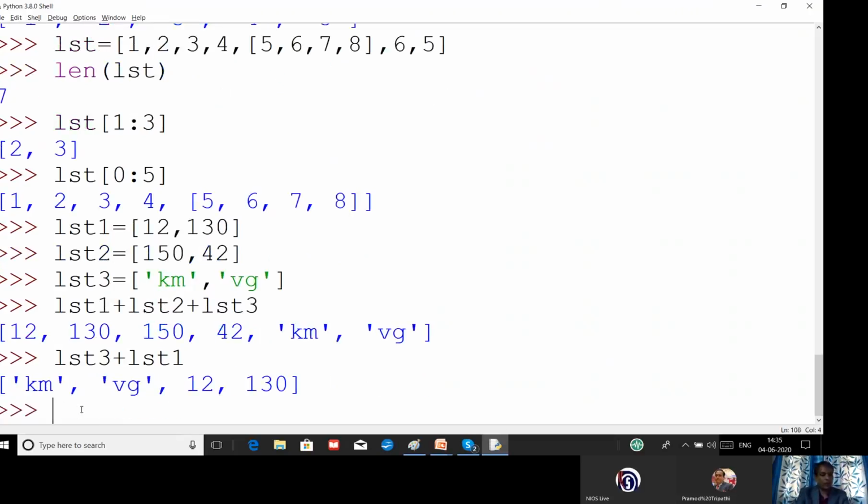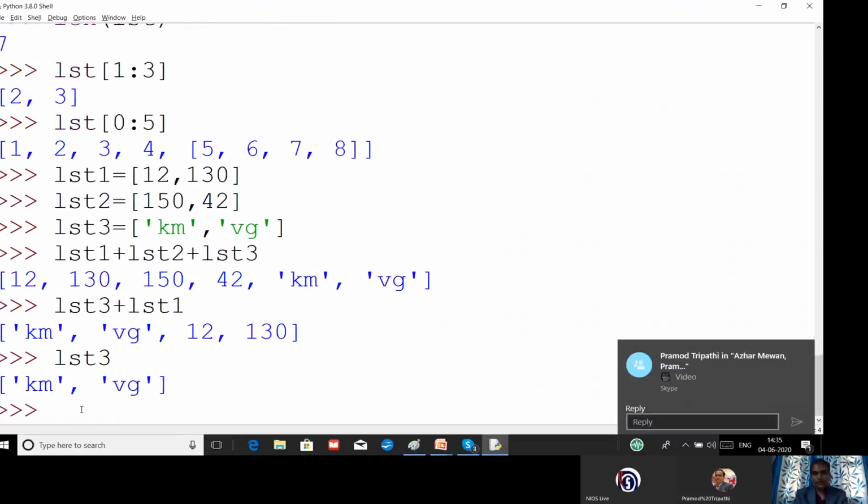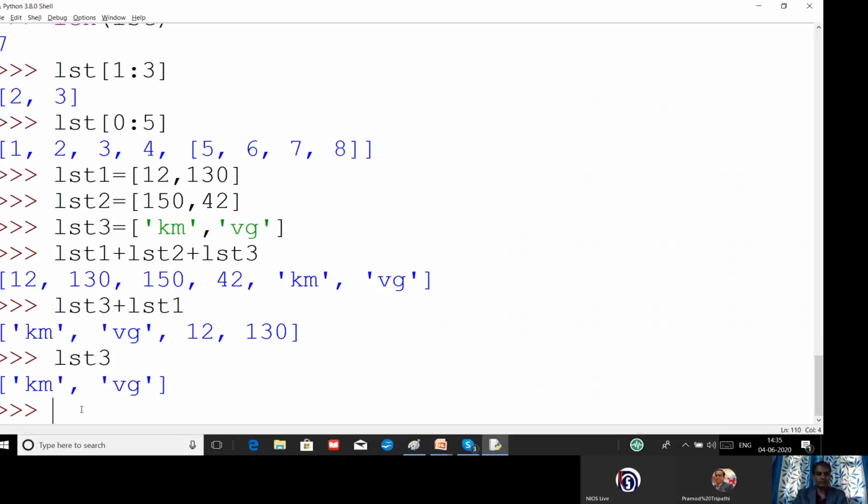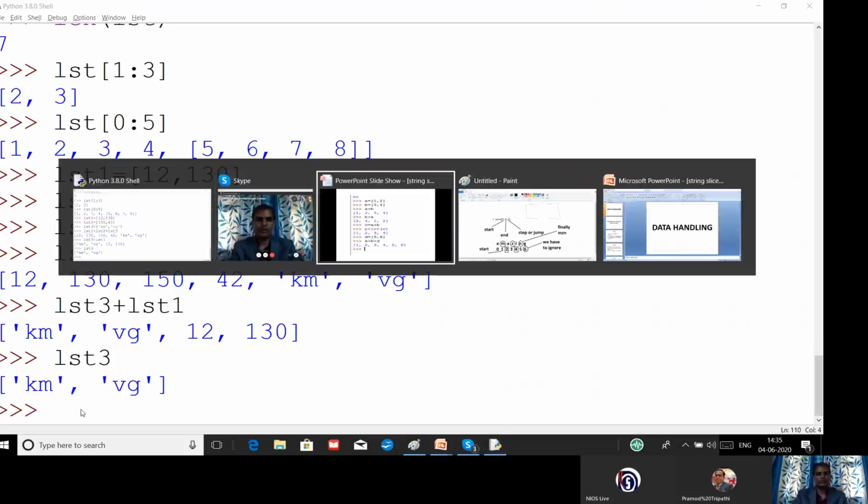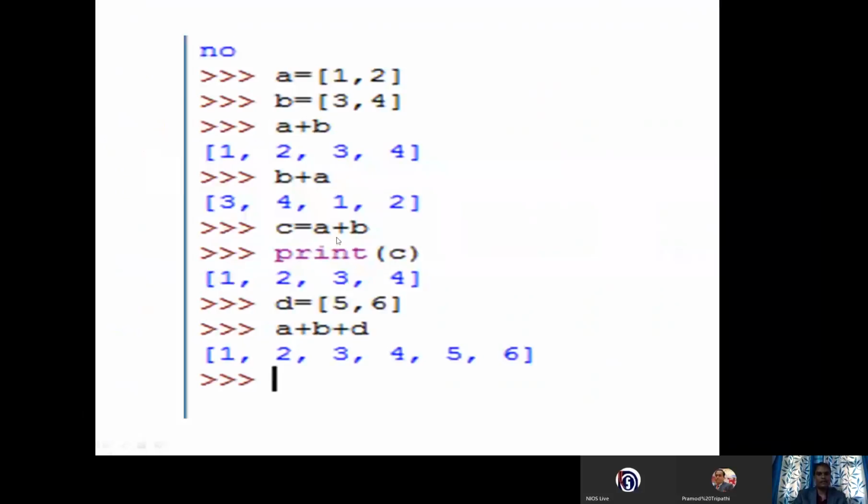But one more thing you have to remember, the data is not changed permanently. So these are the examples. You can see C is equal to A plus B and we are getting this result. A plus B plus D and we are getting this type of result. So it is very easy. You can use the plus operator to join two lists or more than two lists together, elements of the list.